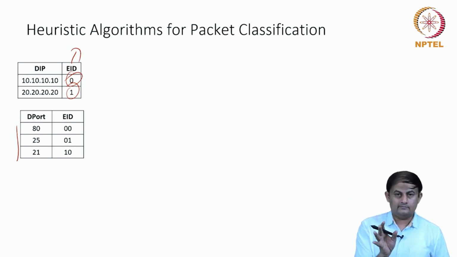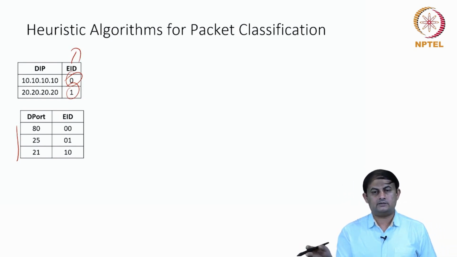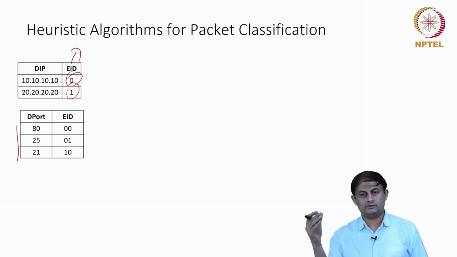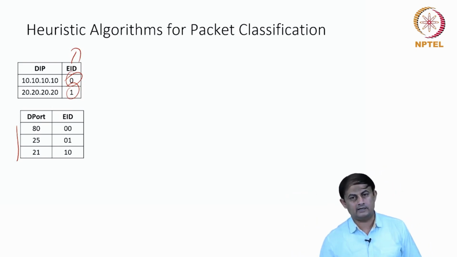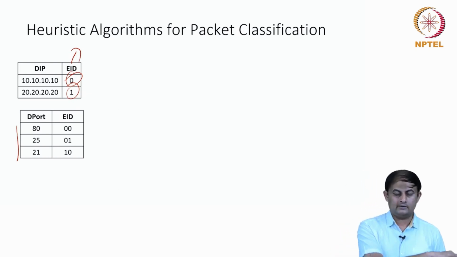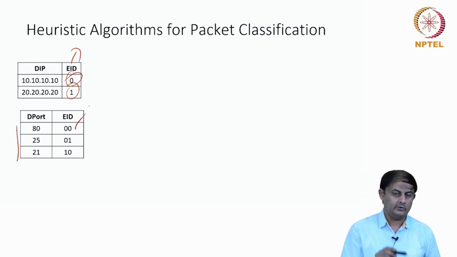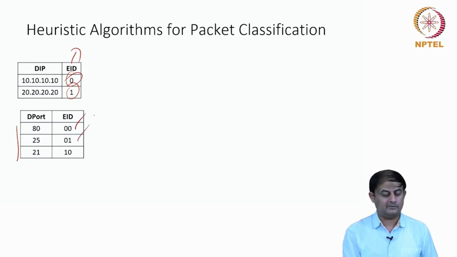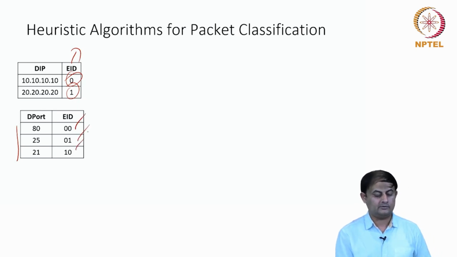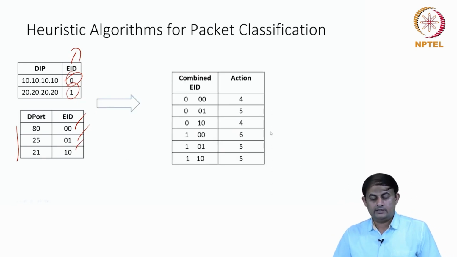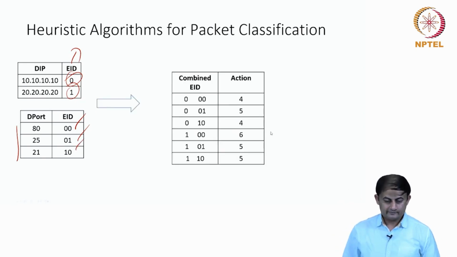So I look at the nearest n-digit binary number which is required to uniquely assign an equivalent ID for this port number. For 80, I maybe assign 00, for 25, I assign 01, and for 21, I assign 10.